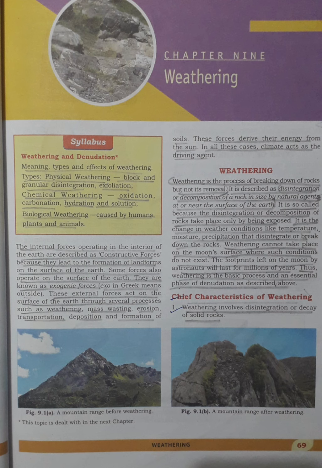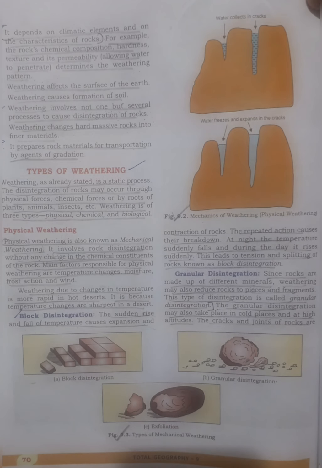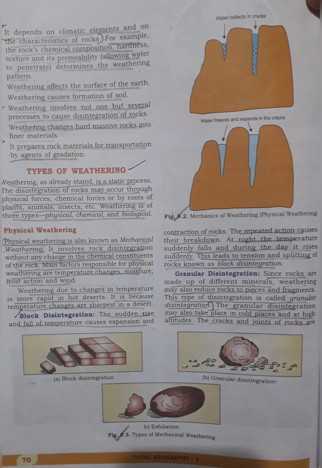Weathering cannot take place on the moon's surface where such conditions do not exist. The footprints left on the moon by astronauts will last for millions of years. Thus, weathering is the basic process and an essential phase of denudation as described above. Chief characteristics of weathering. Weathering involves disintegration or decay of solid rocks. It depends on climatic elements and on the characteristics of rocks. For example, the rock's chemical composition, hardness, texture, and its permeability, allowing water to penetrate, determine the weathering pattern.